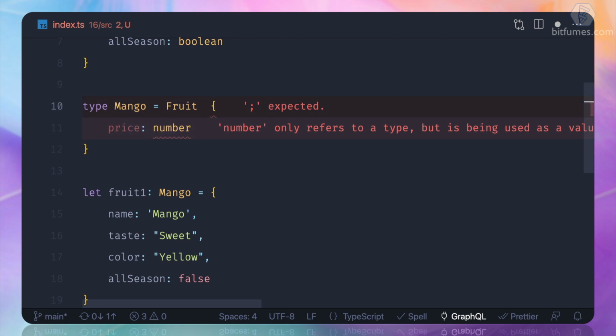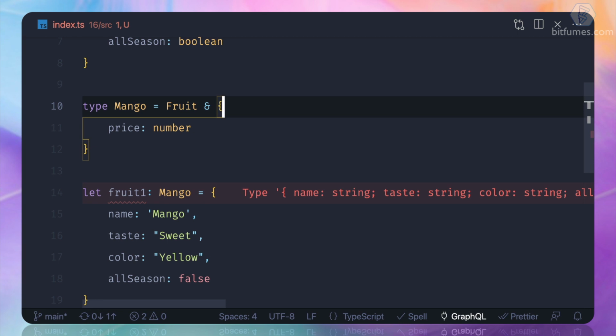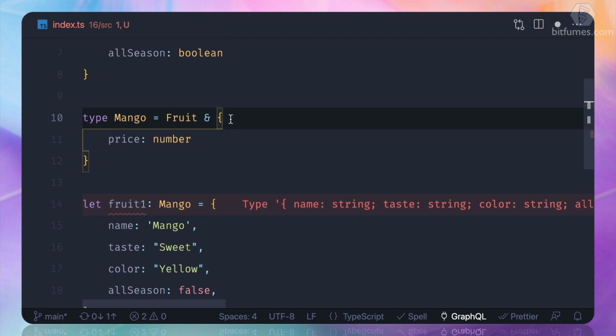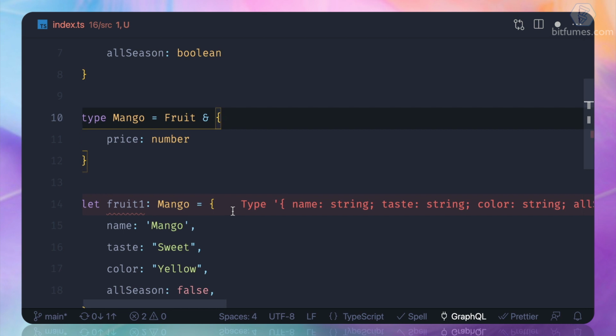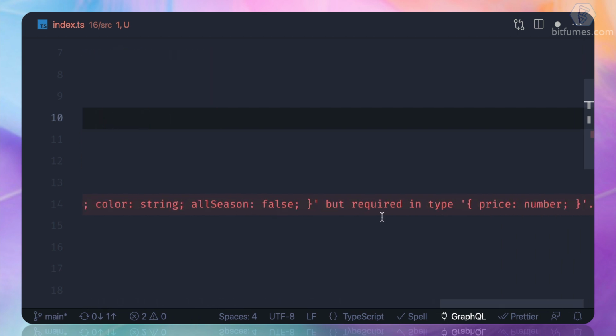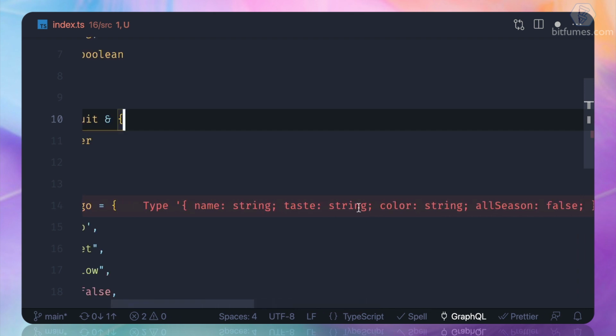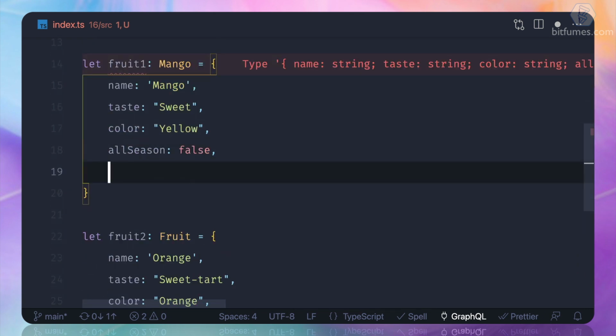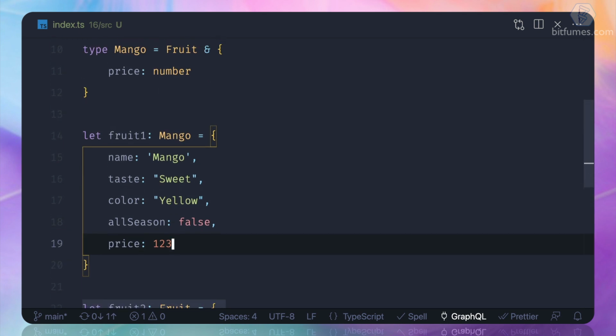I'm going to use the and sign, the ampersand, which says that mango is a fruit and price. Just by doing this, we get the same effect. And now it says, hey, price is missing. So if I provide the pricing like this, you can see TypeScript is happy.